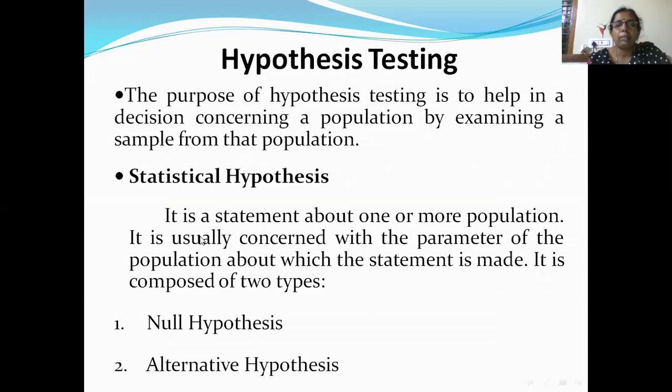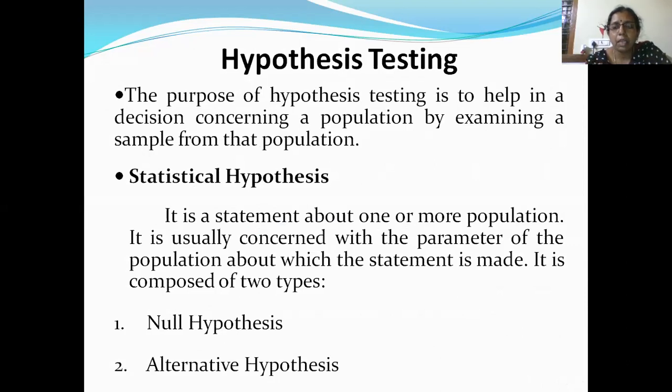As I told you, the main purpose of hypothesis testing is to help in making decisions concerning the population. To make a decision, first you should set up a hypothesis. That is called a statistical hypothesis. Now what is a statistical hypothesis? It is nothing but a statement about one or more populations, concerned with the parameter of the population. So we will make a statement about the parameter of the population we want to test.